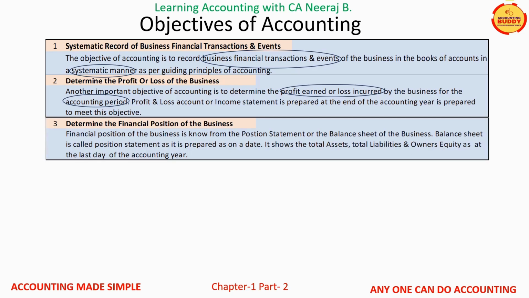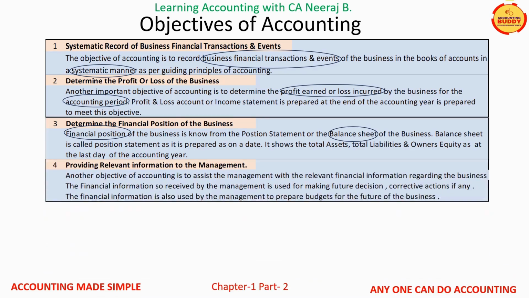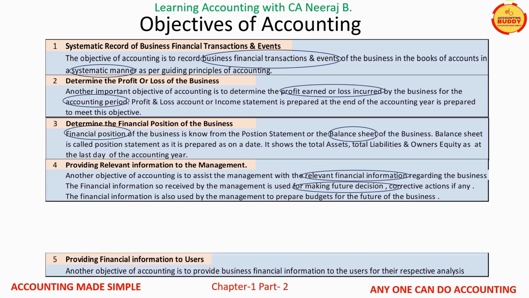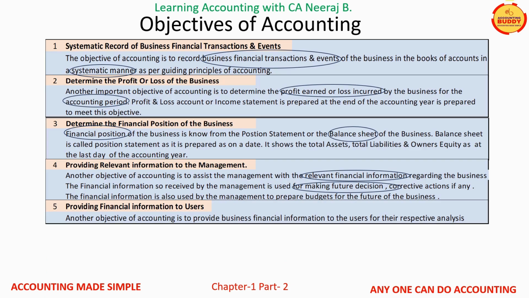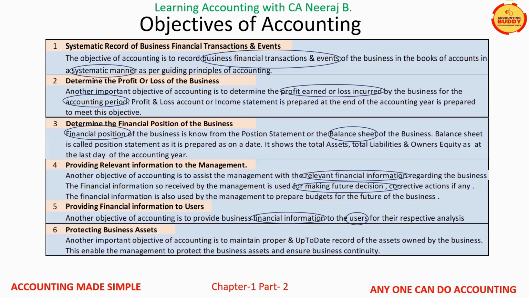Another important objective of accounting is to prepare balance sheet, which shows the financial position or the financial health of a business. Providing relevant financial information to management in a timely manner is an important objective of accounting. This helps management to make correct business decisions. Accounting provides financial information to internal and external users.